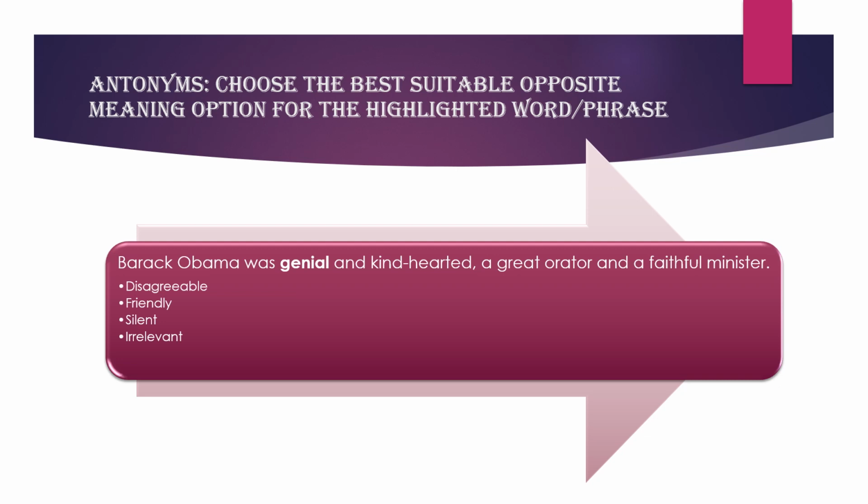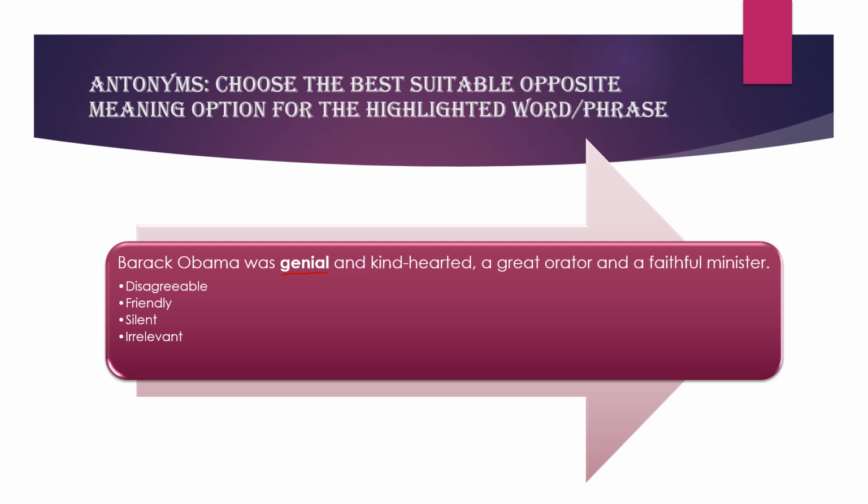We need to find out the word that goes opposite to the word genial. So genial is somebody that diffuses a lot of warmth and friendliness. So you meet the person and you feel good meeting the person because the person is very warm, is very welcoming. So that is a person who's genial, right?